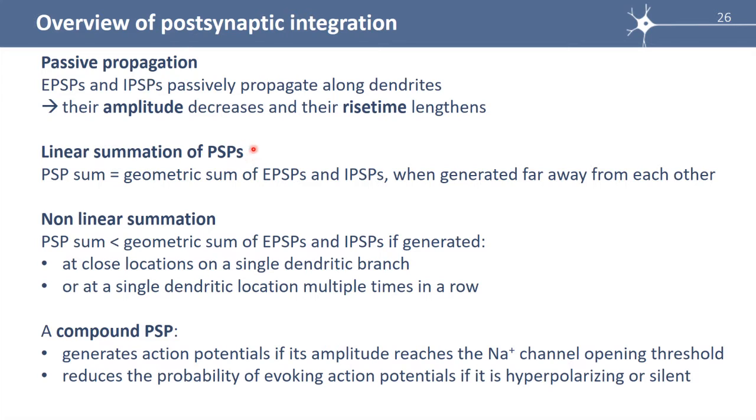While propagating, PSPs summate. They can summate linearly, which means that the PSP sum equals the geometric sum of ePSPs and iPSPs when they are generated far away from each other. But they can also sum in a nonlinear manner, and nonlinear summation means that the PSP sum is inferior to the geometric sum of ePSPs and iPSPs if these PSPs are generated at close locations on a single dendritic branch, because then they have an effect on each other, or at a single dendritic location, but multiple times in a row.